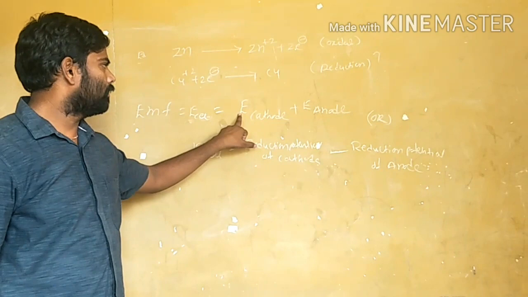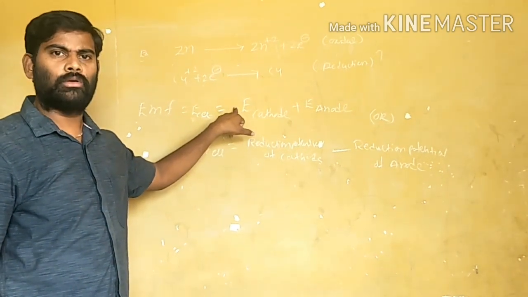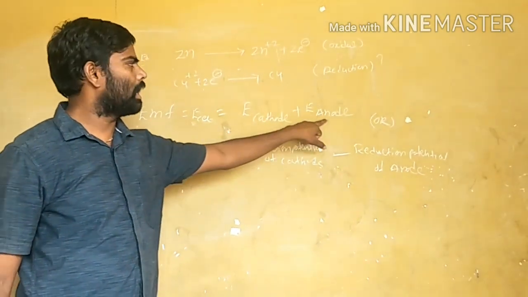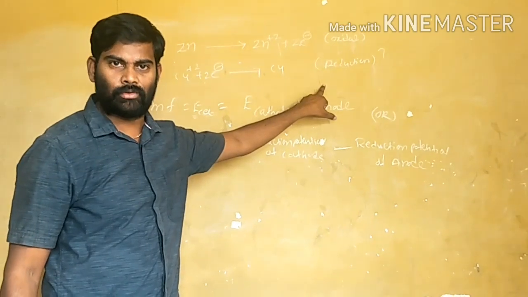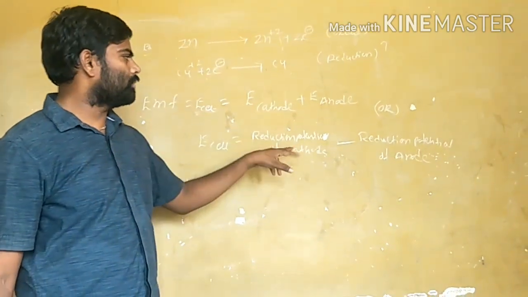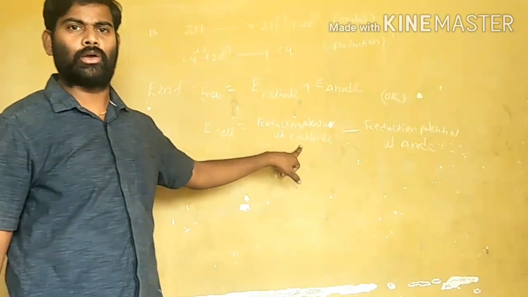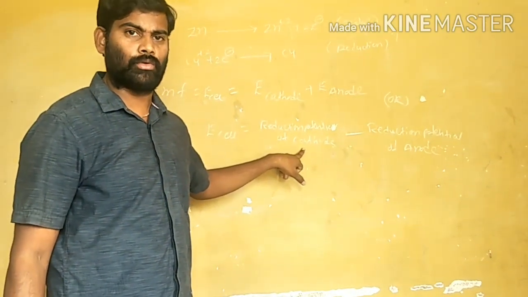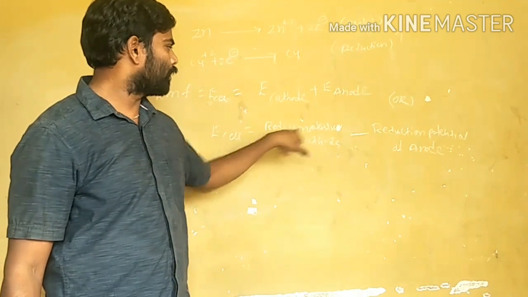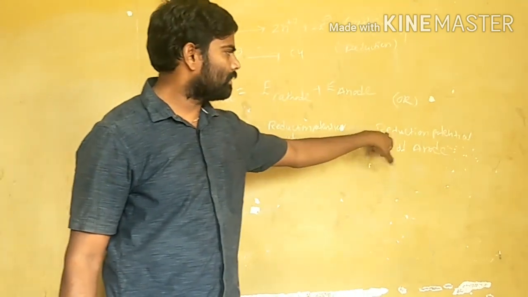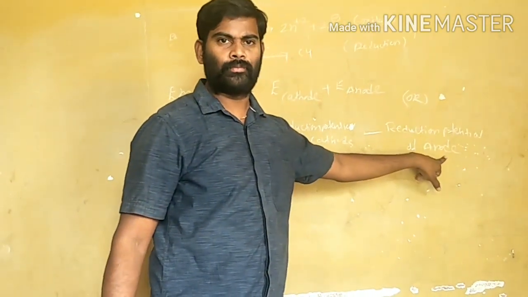In the first case, it is the cathode reduction potential value plus the anode oxidation potential value. Otherwise, we can use this other formula, the reduction potential of cathode. Here we are taking both reduction potentials only. The reduction potential of cathode minus the reduction potential of anode.